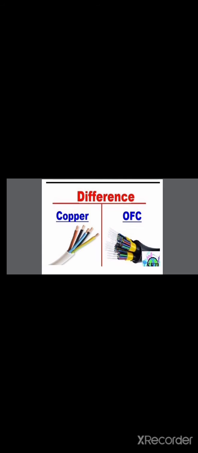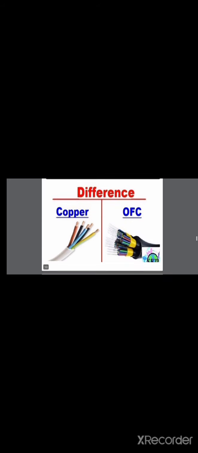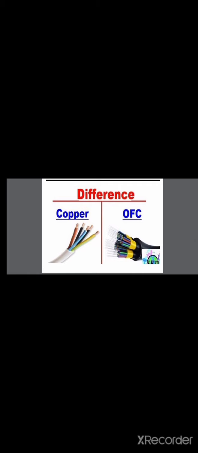As you can see in the figure, on the left-hand side 4 copper wires are there. With the help of 4 copper wires you can transmit 2 signals at most, or if you consider one wire as a common, you can transmit 4 different signals at a time. But in optical fiber, we are going to study multiplexing and demultiplexing and how we can use the same light, or a single light, to transmit n number of information with the help of multiplexer and demultiplexer.